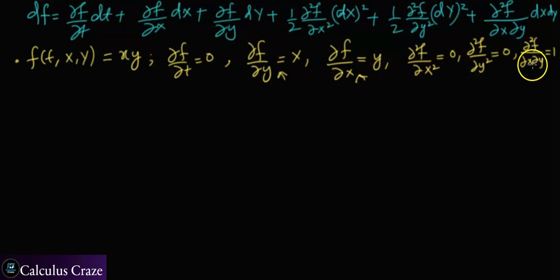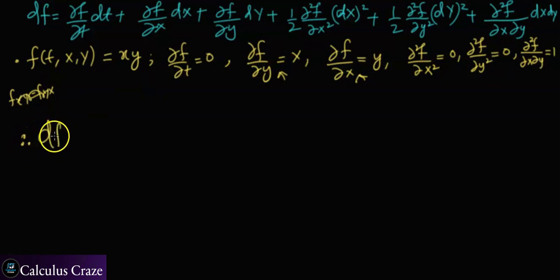So here the partial derivative with y first and then x, or x first and y later, are going to be the same. We have assumed that the mixed partial derivative of x then y is the same as y then x. Now let's substitute all of these values.